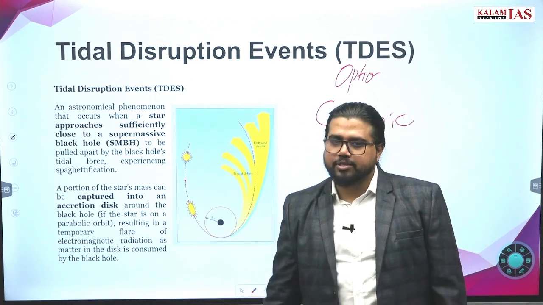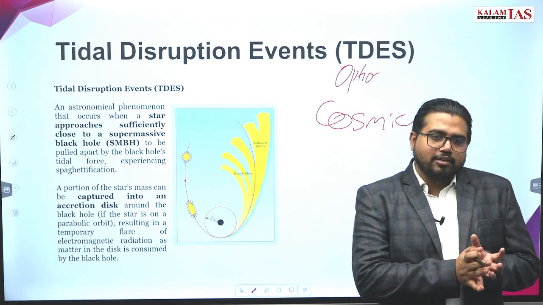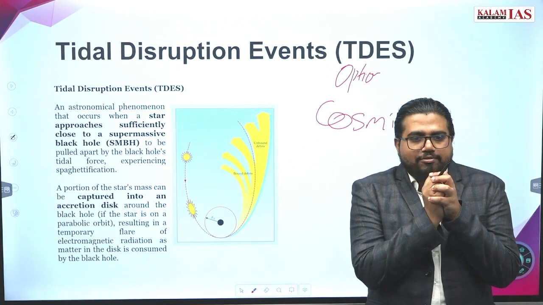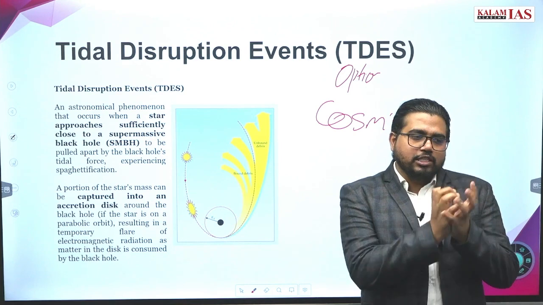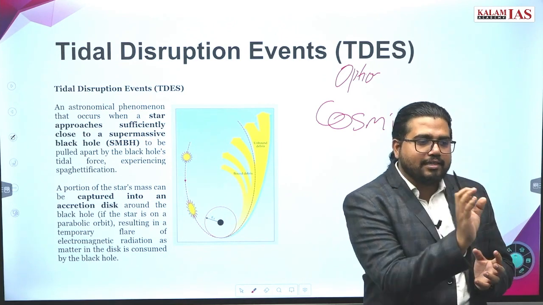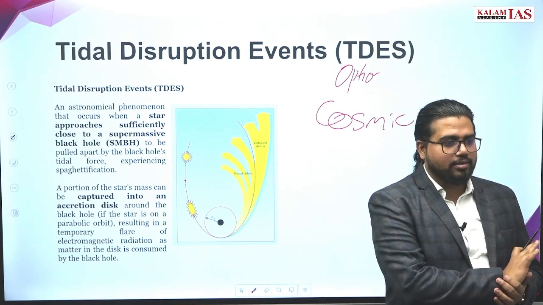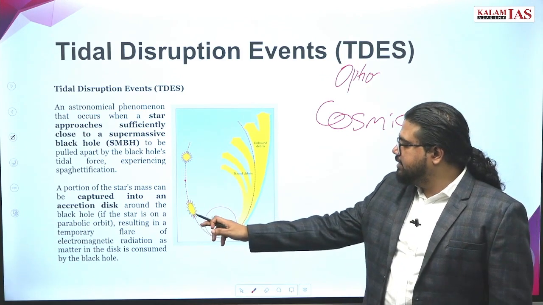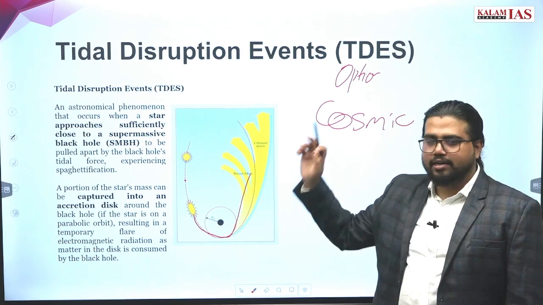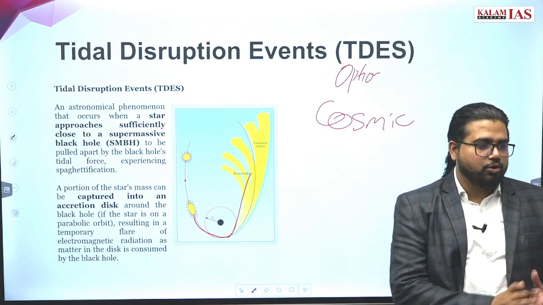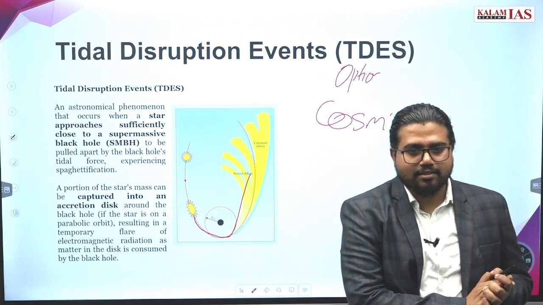What is a tidal disruption event? We speak about black holes. A black hole will pull everything into itself, with huge gravity. But all this pulling will happen only if an object enters the event horizon. Now if a star doesn't enter the event horizon and just passes by the black hole, then what will happen?